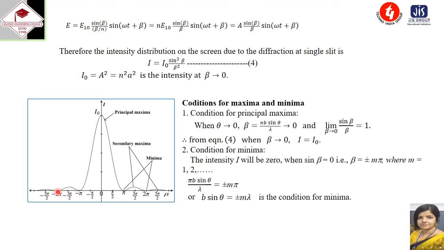So again one minima is there. So we are getting plus minus pi, plus minus 2 pi in this way. So this is the condition of minima. And this is secondary maxima, which I am discussing later. This is the minima and this is the principal maxima.